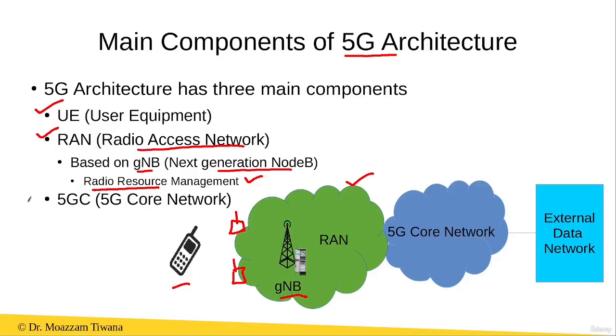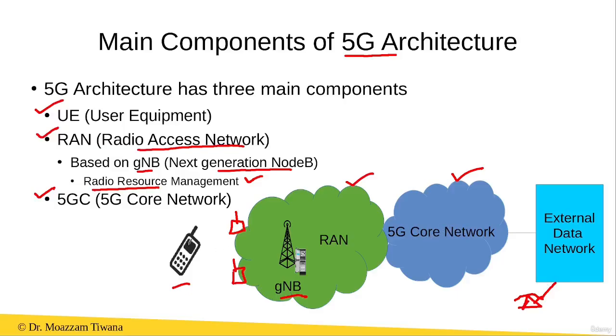And then you have the third component of the 5G network, which is the core network. For example, this user equipment wants to connect to an external network, and this external network is a public switched telephony network. This user equipment connects to this telephone. In that case, the user data and the user signaling pass through the core network, and it is switched and routed by the 5G core network.